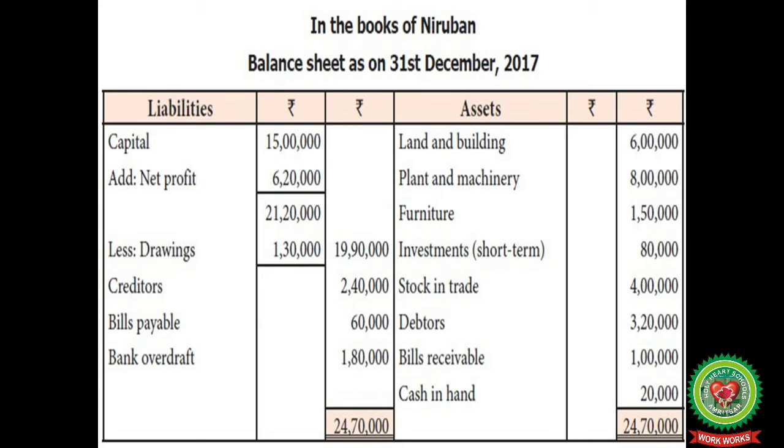First of all, we'll start with the order of fixed assets, that is land and building 6 lakh, plant and machinery 8 lakhs, furniture 1,50,000, short-term investments 80,000, stock in trade 4 lakh, debtors 3,20,000, bills receivable 1 lakh, cash in hand 20,000. And on the liability side, first of all, we'll record capital 15 lakhs plus net profit 6,20,000 minus drawings 1,30,000. Creditors, bills payable and bank overdraft, which amount to 2,40,000, 60,000 and 1,80,000 respectively. So, balance sheet, liability and asset sides both total 24,70,000.